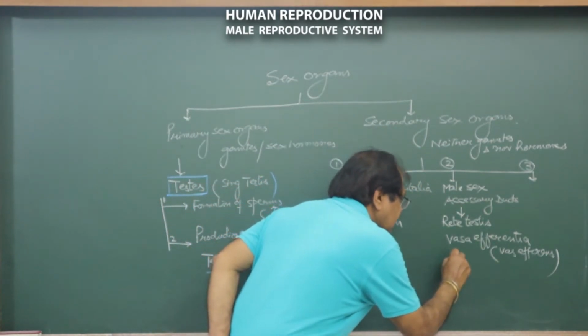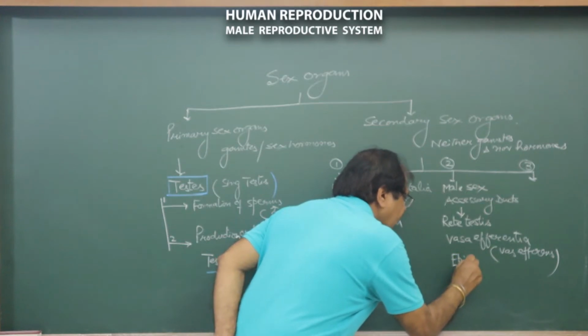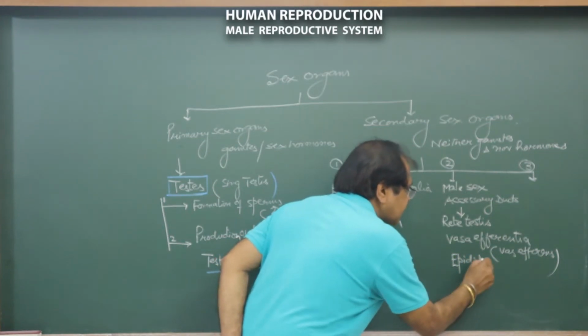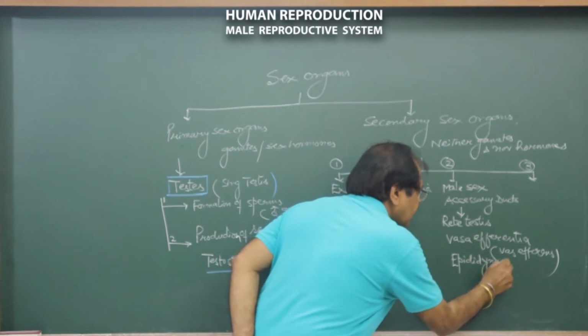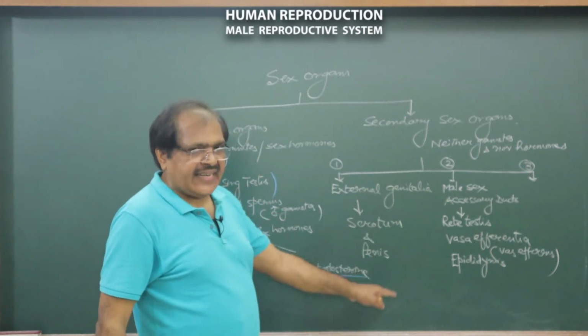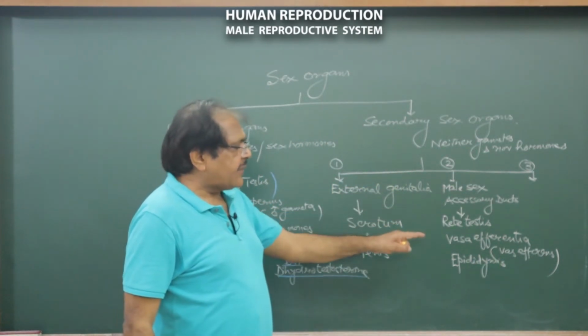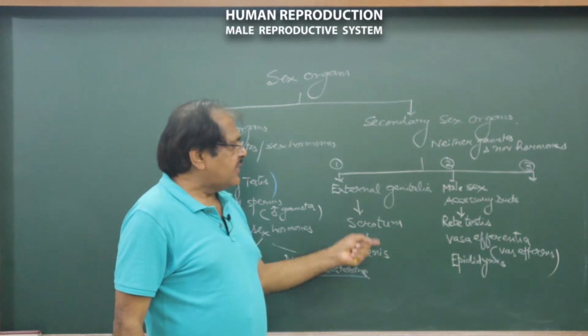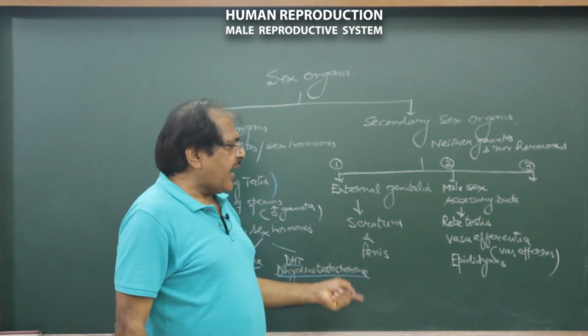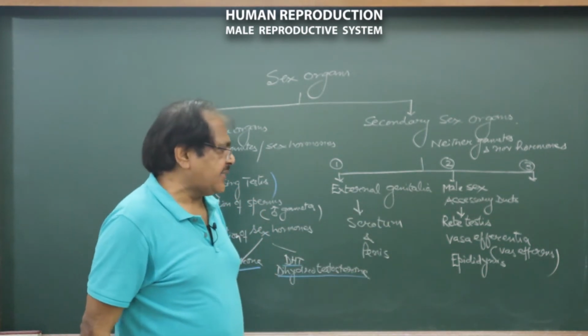Then comes epididymis. We are talking about one testis. The same type of rete testis, vas efferens and epididymis will be in the other testis.